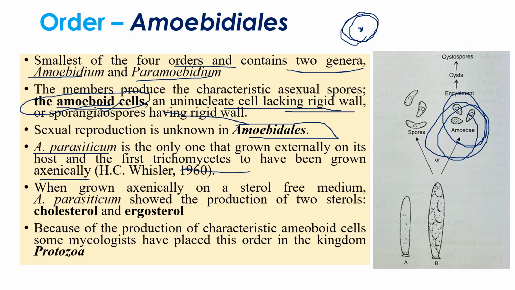Okay, Amoebidium parasiticum, so maybe we can expect such a question. When they grow axenically in a sterol-free medium, this Amoebidium parasiticum produces two kinds of sterols. They are called cholesterol as well as ergosterol. As we already discussed, due to the production of amoeboid cells, they were reassigned into the kingdom Protozoa.